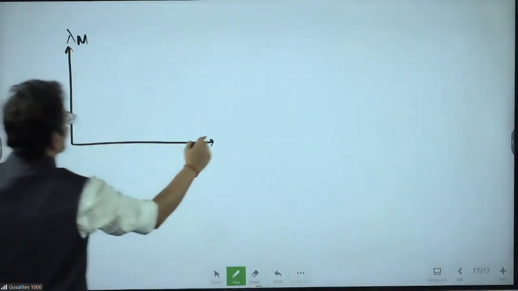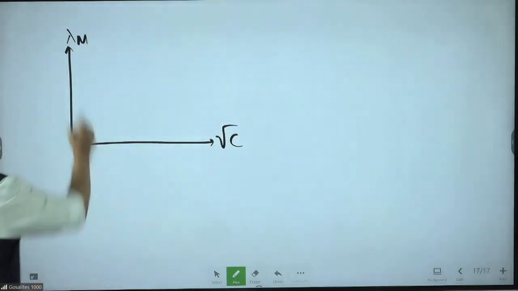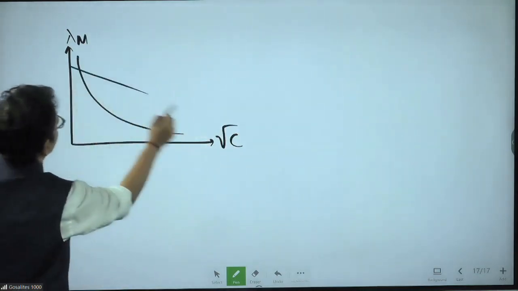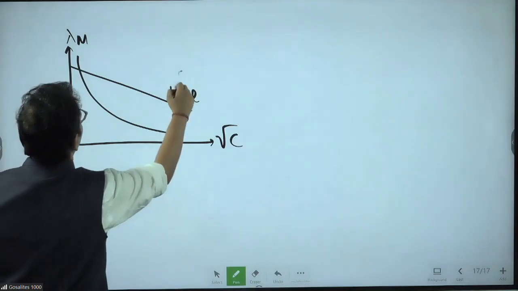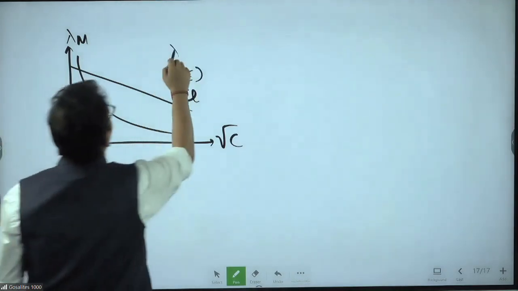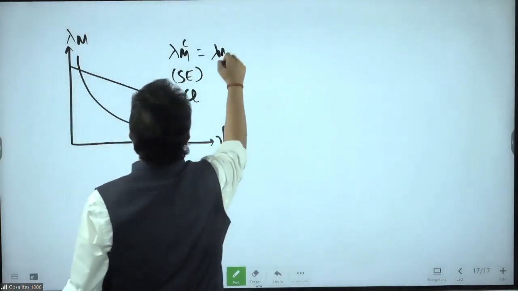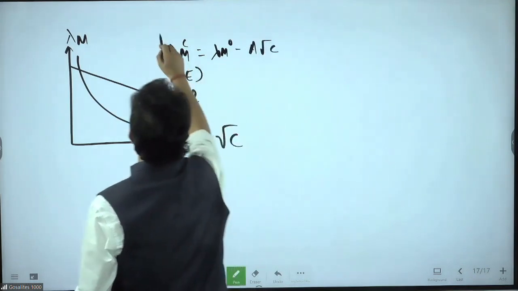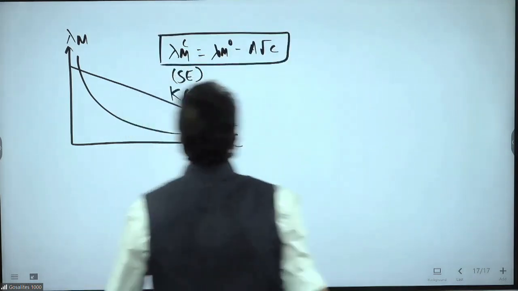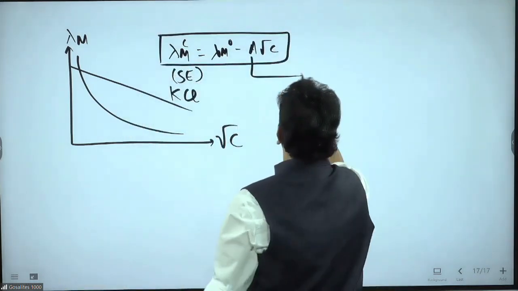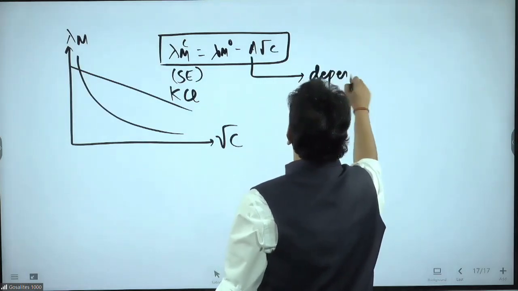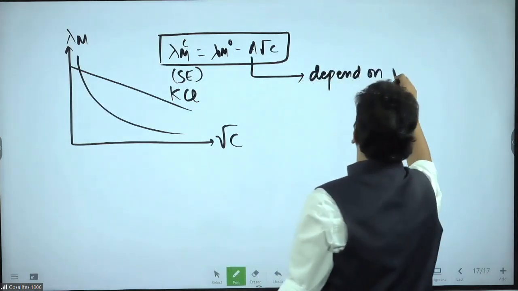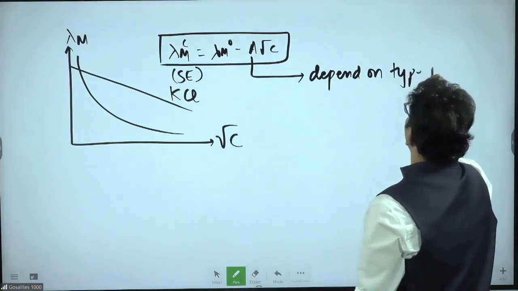Lambda m versus root C. Two kinds of graph you will get. One is for the strong electrolyte, a straight line graph. Formula: lambda m C is lambda m naught minus A root C. Debye-Huckel-Onsager equation we call it. And A depends upon the type of electrolyte.